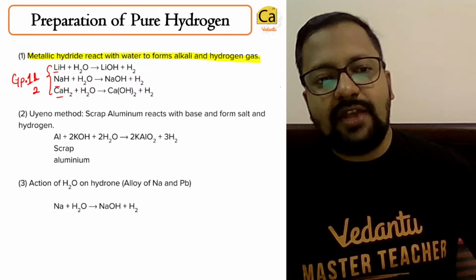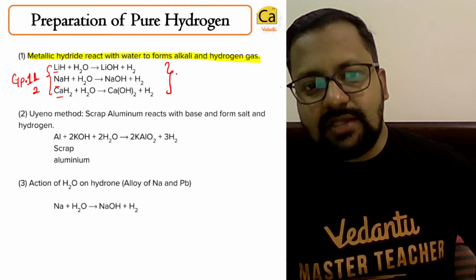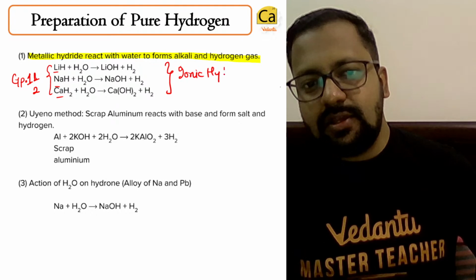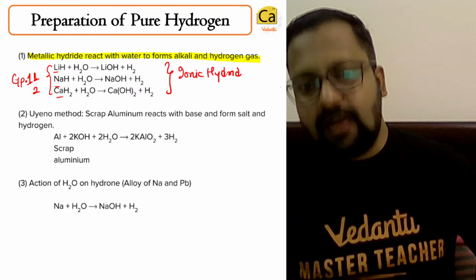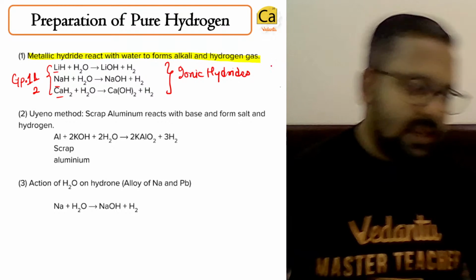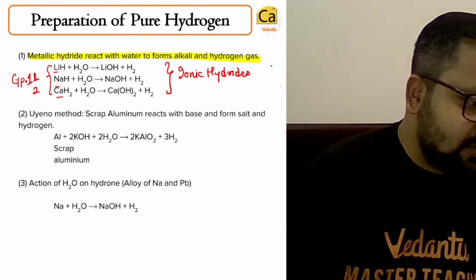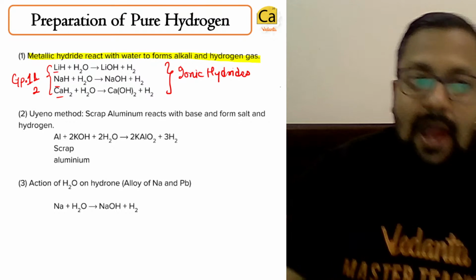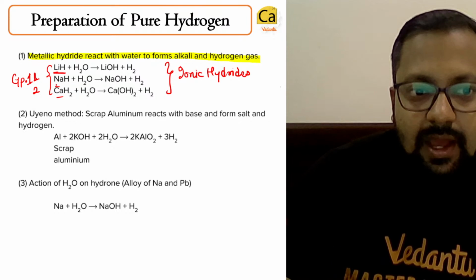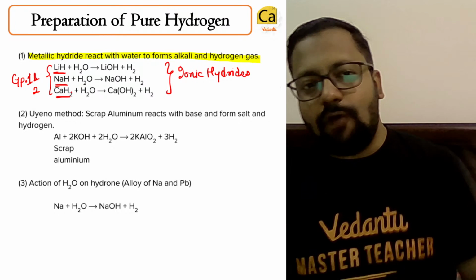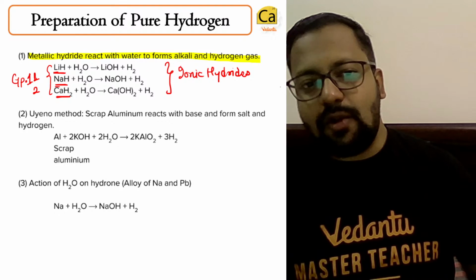These are hydrides of group 1 and 2, and these hydrides are known as ionic hydrides. So just writing metallic hydrides is not enough. Writing ionic hydrides is important. Ionic hydrides will react with water and liberate hydrogen gas.